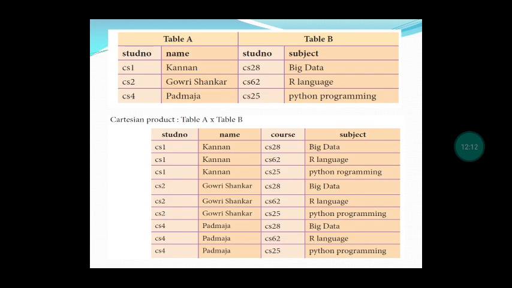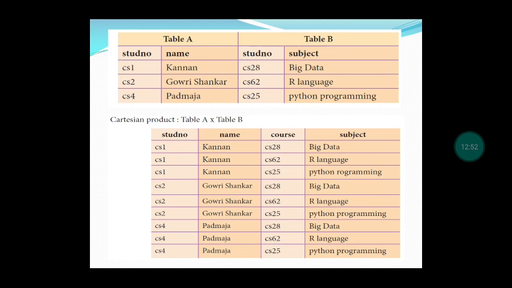Let us see an example for this. Here in table A, Kannan, Gauri Shankar, Padmaja are there, and in table B, the subjects are given: big data, R language, Python programming. We are giving the query as table A × table B, the Cartesian product. So what result will we get? Student number, name, course, subject, all 4 columns will come. Here CS1 Kannan will come 3 times. Next CS2 Gauri Shankar also comes, and CS4 Padmaja comes 3 times.